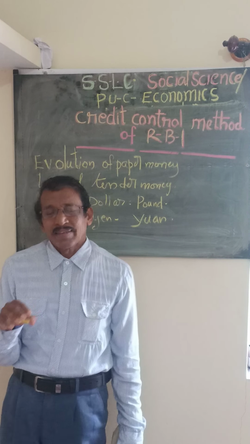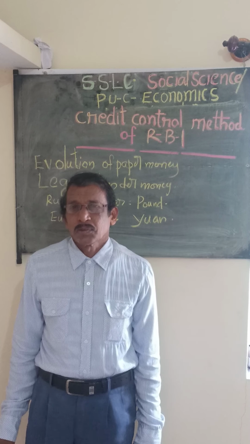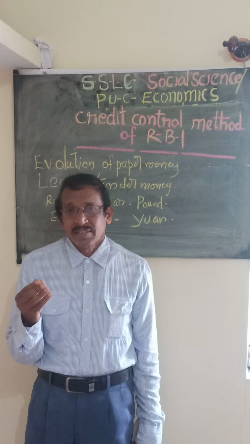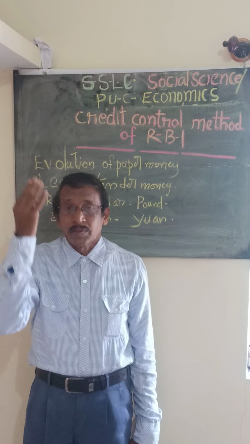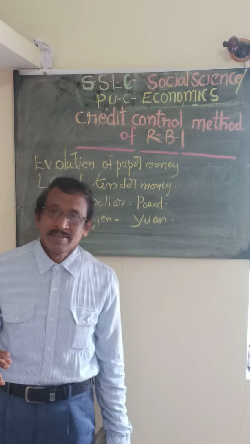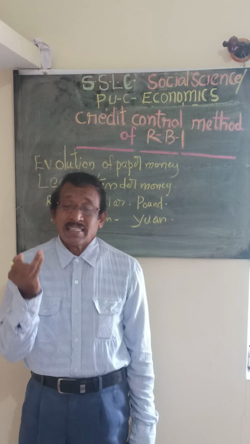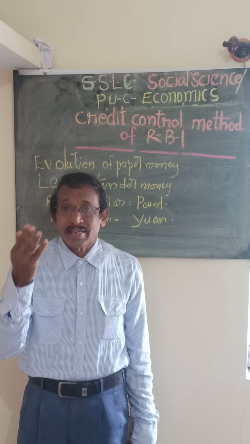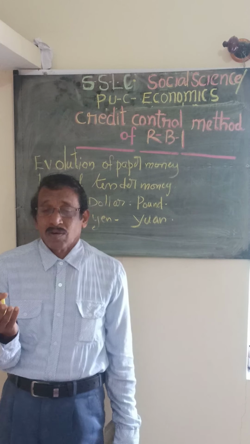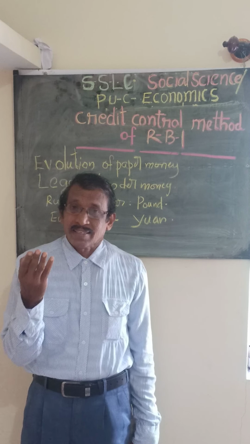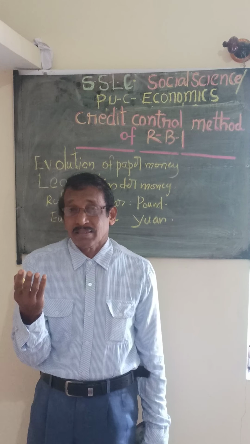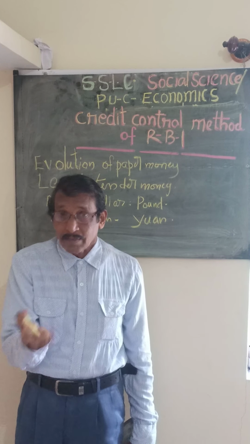There are different techniques which they can adopt to bring stability in the economy. Because in the economy, sometimes there may be an upward trend and a downward trend, some kind of cyclical fluctuation. Sometimes there may be inflation, deflation, boom, or recession. For example, nowadays due to this coronavirus pandemic, almost all countries are facing a kind of recession or depression. Some economists point out that we can expect depression in the near future.